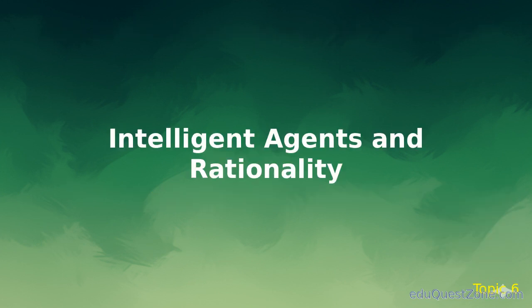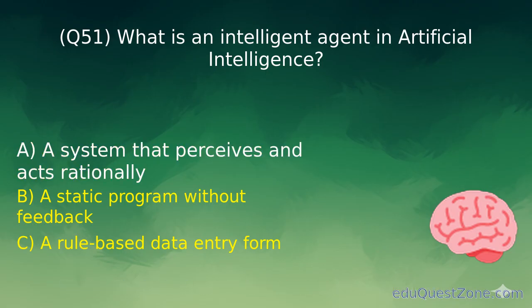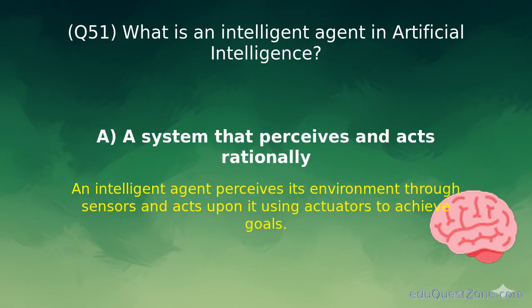Intelligent agents and rationality. Question 51. What is an intelligent agent in artificial intelligence? Option A. A system that perceives and acts rationally. An intelligent agent perceives its environment through sensors and acts upon it using actuators to achieve goals.